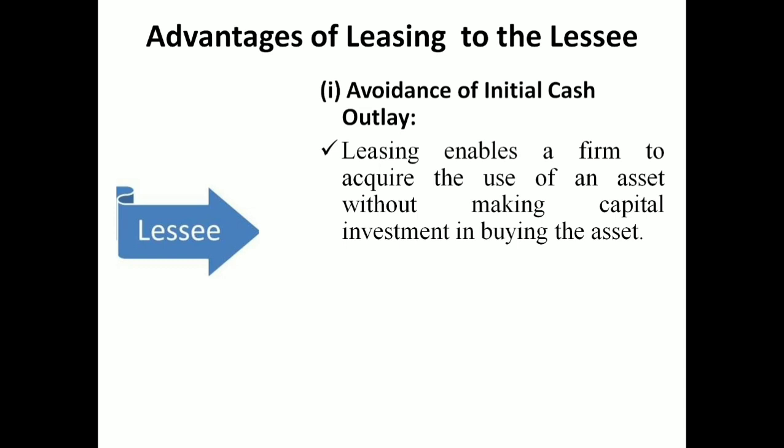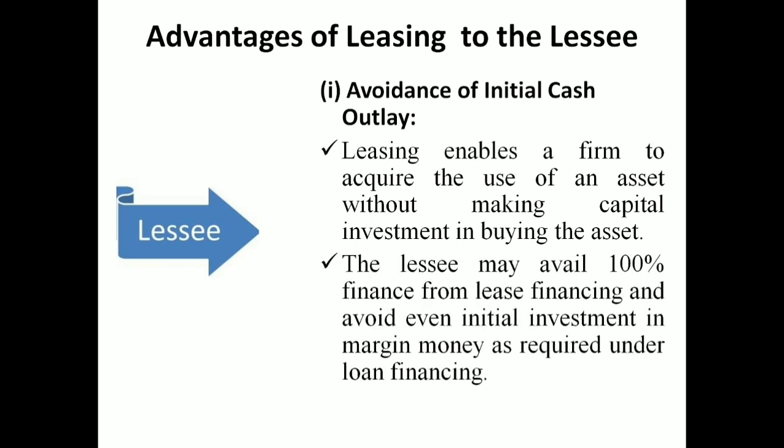Fixed capital outlay is for acquisition of fixed assets like land, building, plant, machinery, etc. If you take some asset or equipment on lease, you can avoid the initial cash outlay for such expenses.